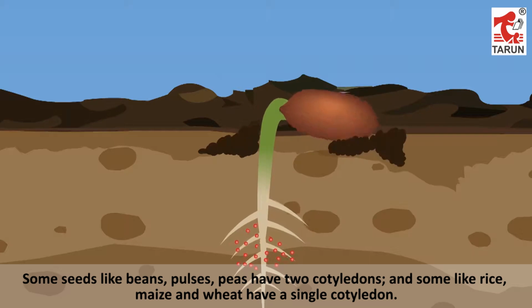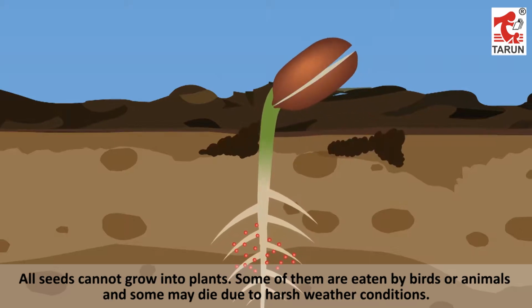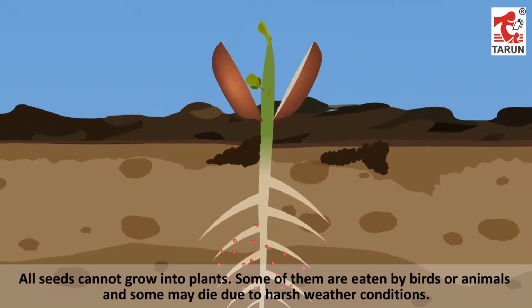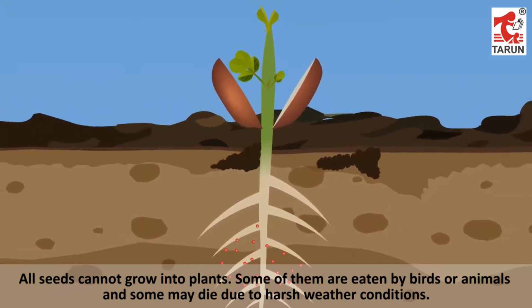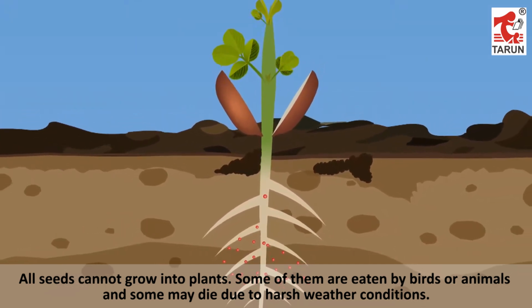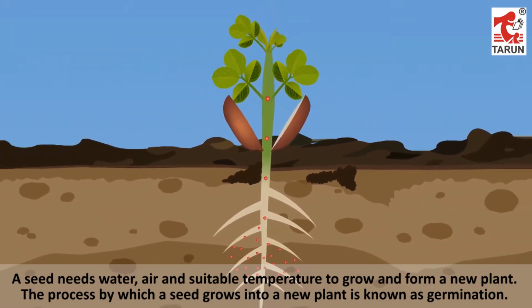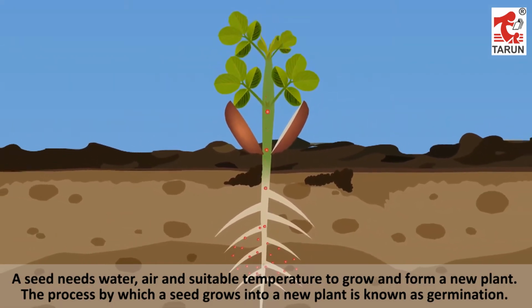Some seeds like beans, pulses and peas have two cotyledons, and some like rice, maize and wheat have a single cotyledon. All seeds cannot grow into plants. Some of them are eaten by birds or animals and some may die due to harsh weather conditions. Germination of seeds. A seed needs water, air and suitable temperature to grow and form a new plant. The process by which a seed grows into a new plant is known as germination.